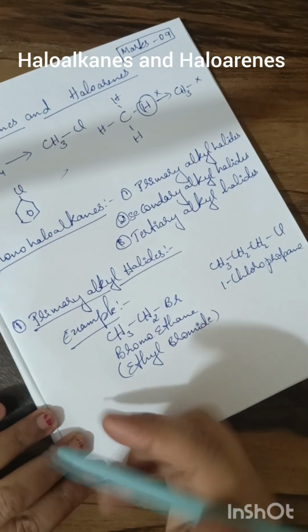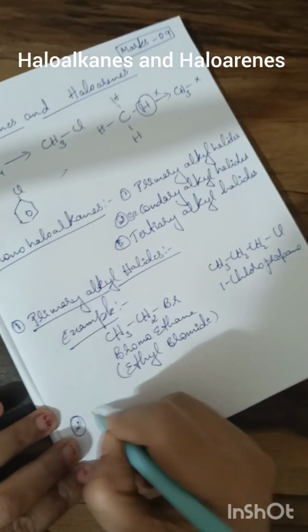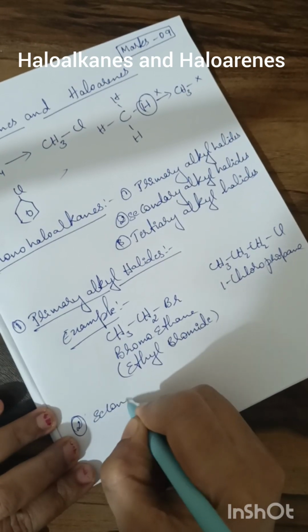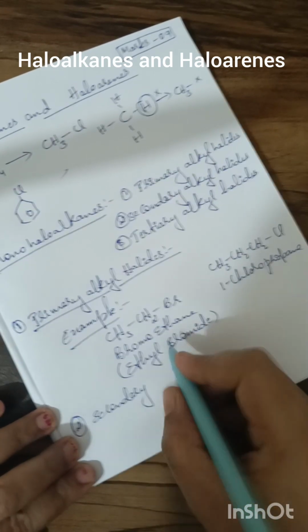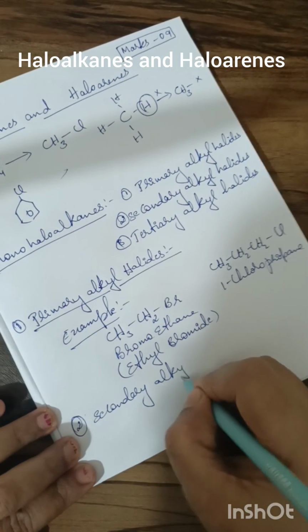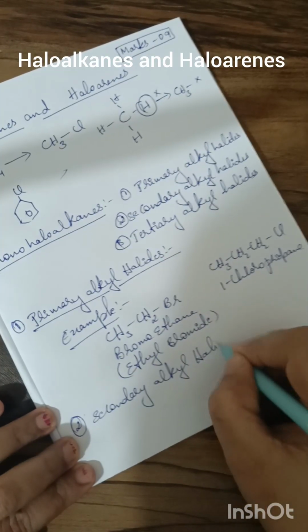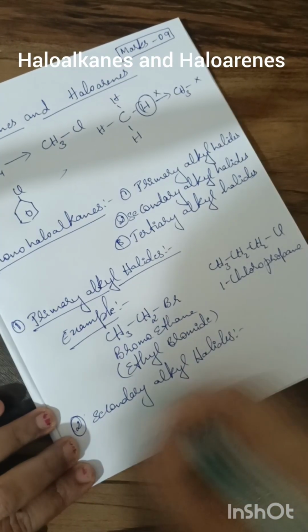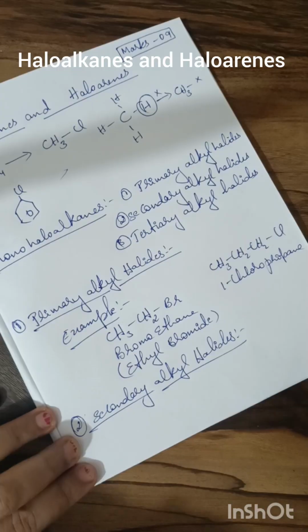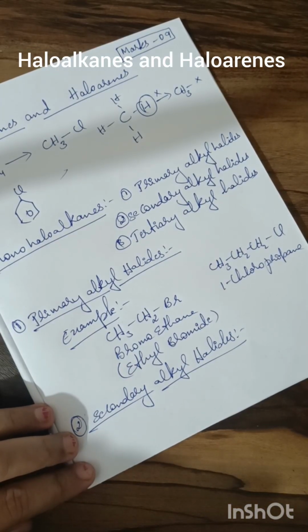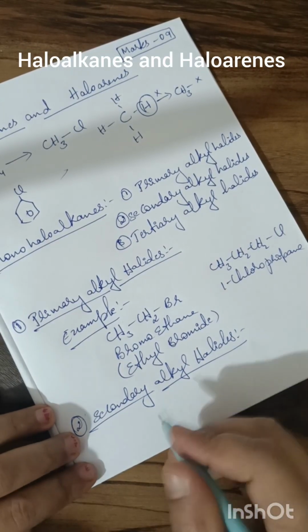And the second is secondary alkyl halides. Here the halogen atom is attached to the secondary carbon atom.